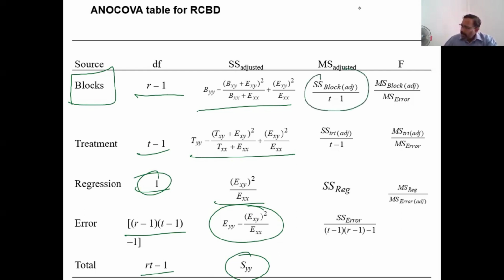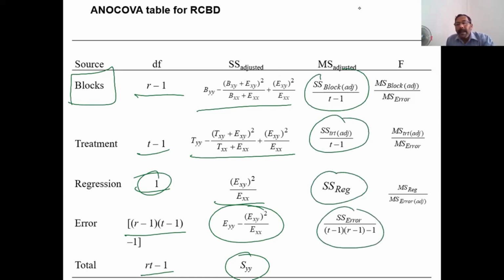We can calculate this. This is not the usual pattern of ANOVA. This is totally different, with totally different calculations of sums of squares. It is a different concept.